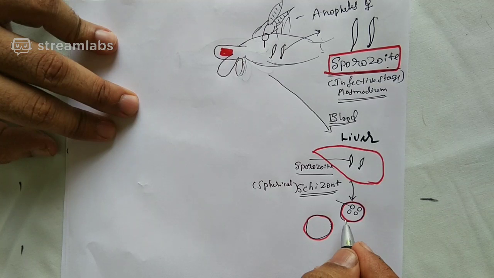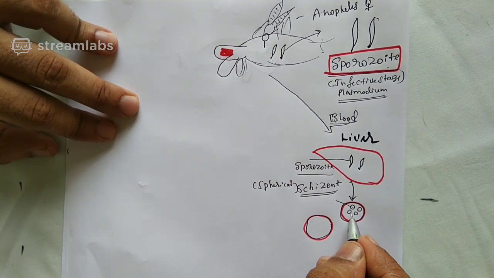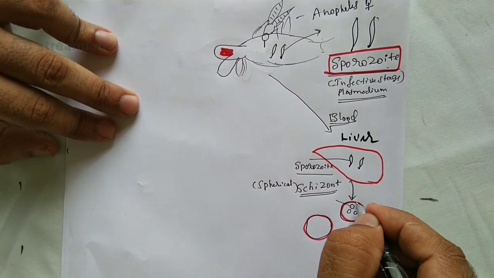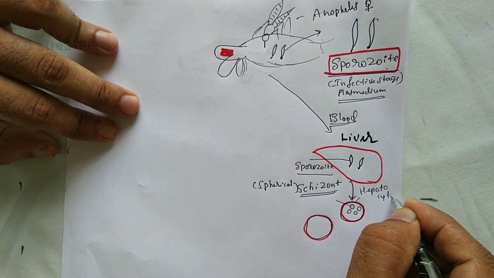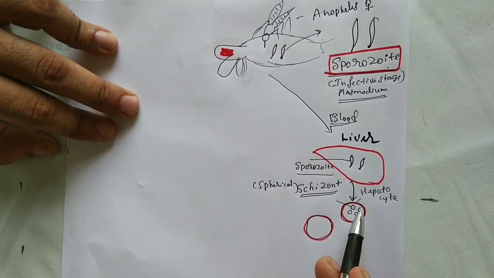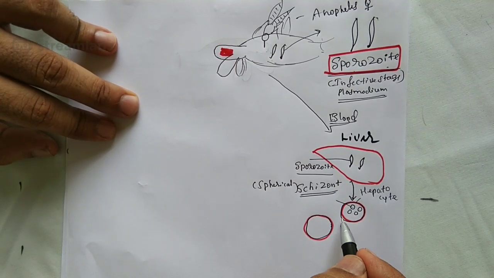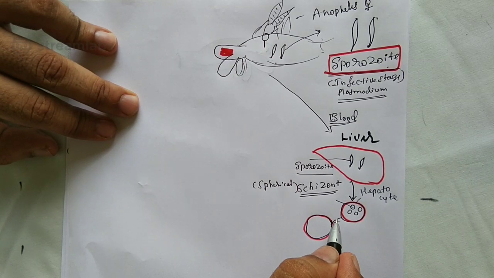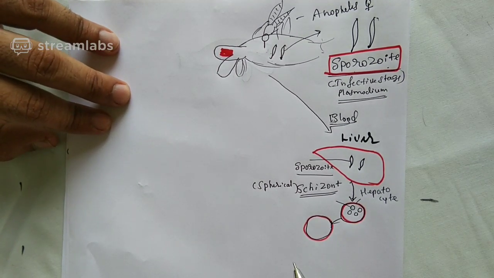Now what happens? See carefully here. What is this structure? It's a hepatocyte. What's a hepatocyte? Cells of the liver. So inside the hepatocytes, what is schizont? It's a stage of the plasmodium that will divide. It divides by multiple fission. What is the meaning of multiple fission?